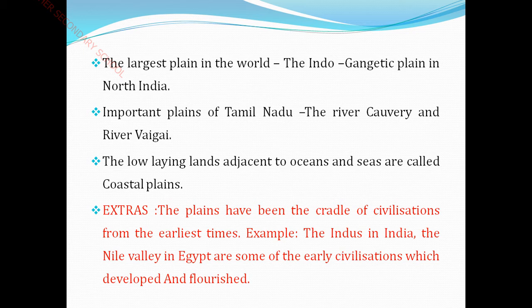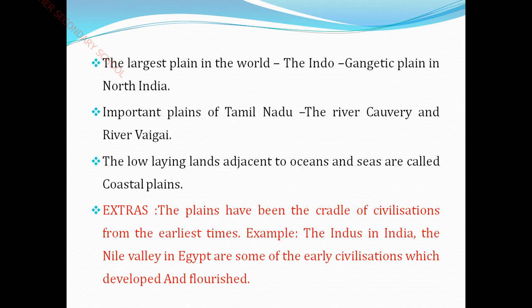See here, the plains have been the cradle of civilization from the earliest time. What is the meaning of cradle of civilization? A cradle of civilization is a location where civilization is understood to have emerged.